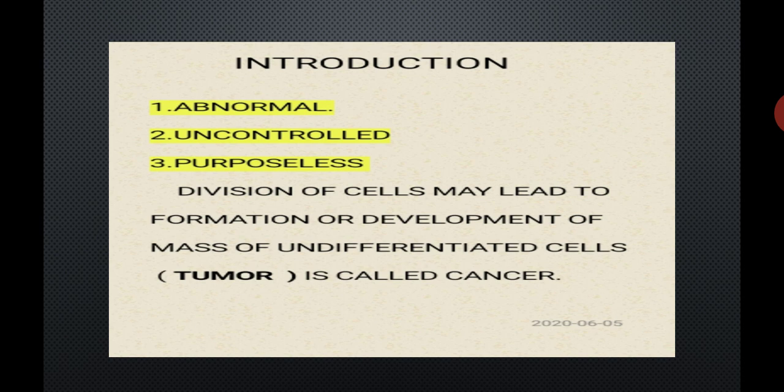Cancer is defined as an abnormal, uncontrolled, purposeless division of cells which may lead to the formation of a mass of undifferentiated cells. That mass is known as a tumor and the disease is known as cancer. In short, in cancer there is abnormal, uncontrolled and purposeless division of cells.